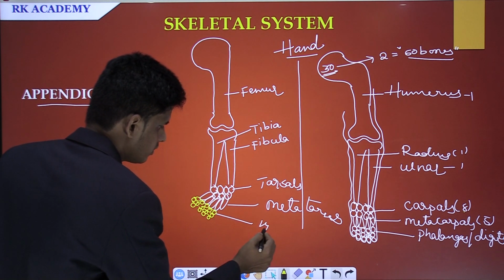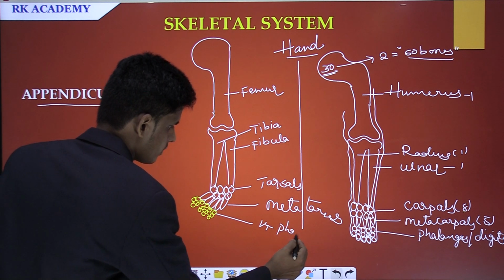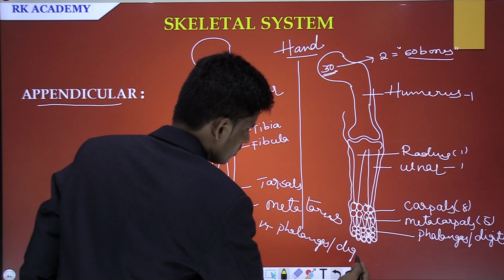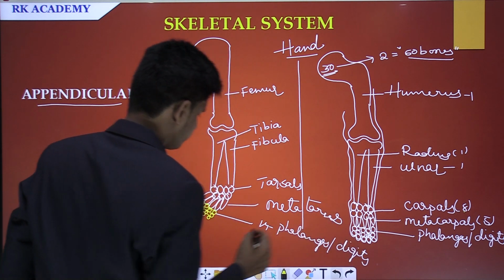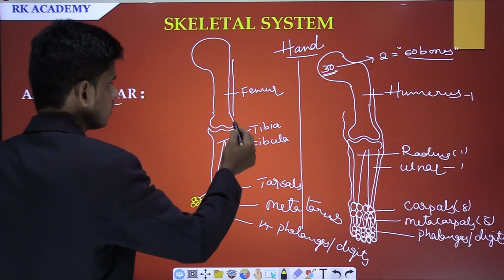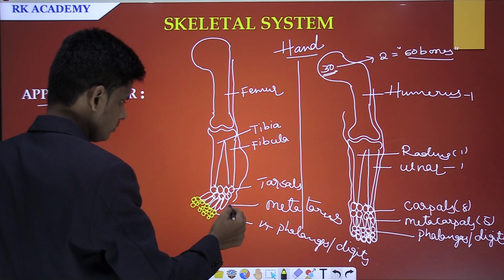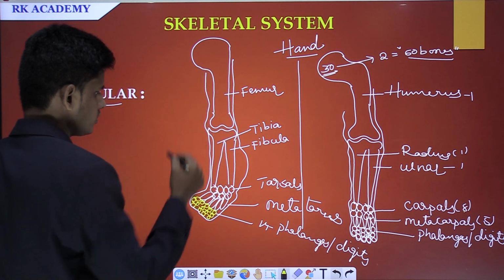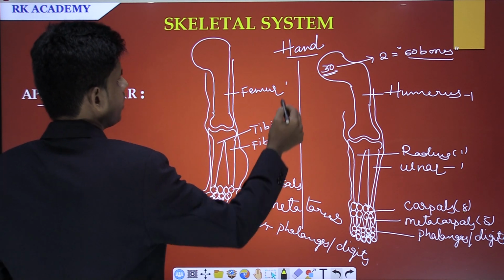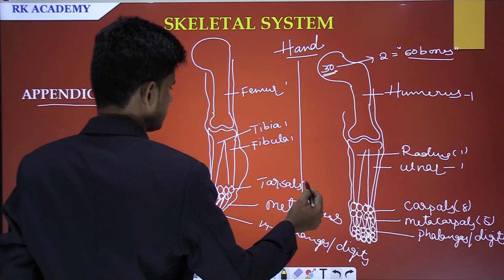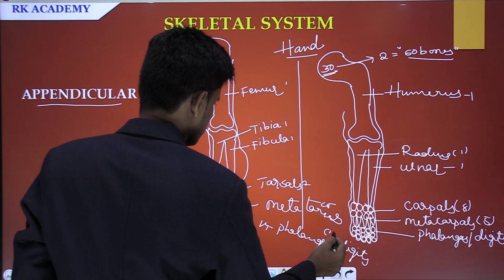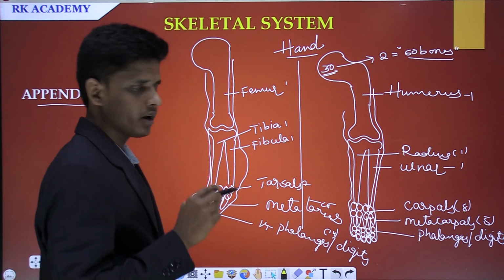It is 14. These are called phalanges or digits. This is the leg of a person. If we see the bones, here there are 1, 2, 3 and these are 7 and these are 5 and these are 14.